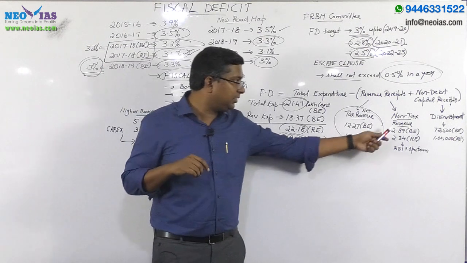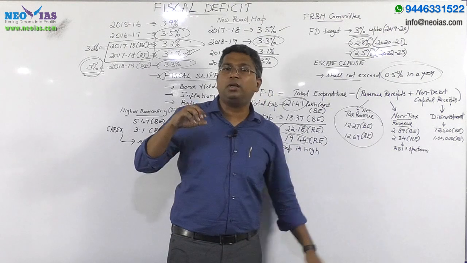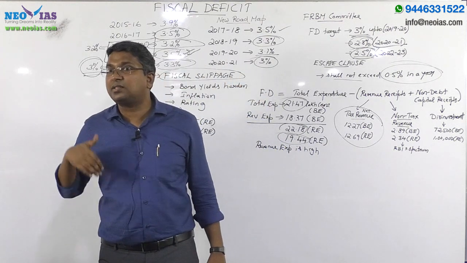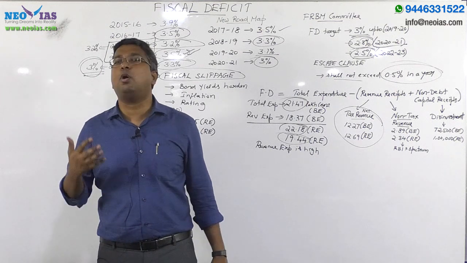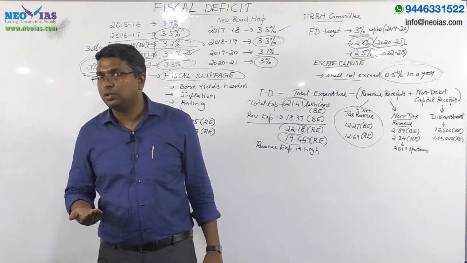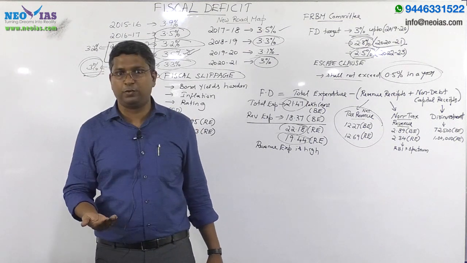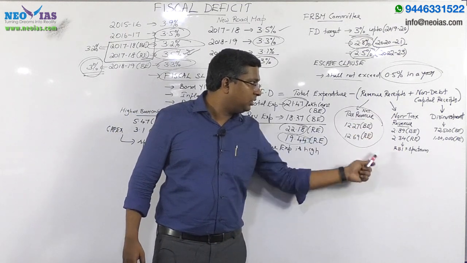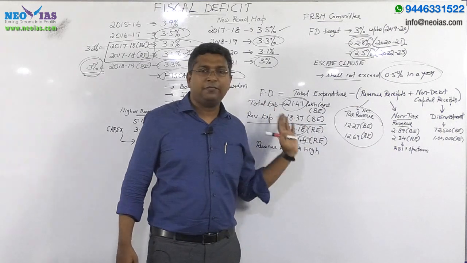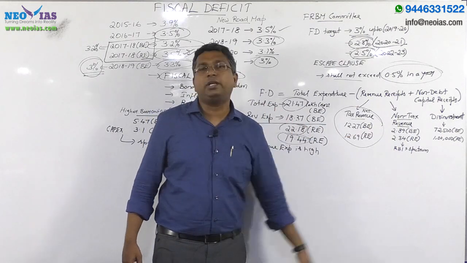Because of this lower non-tax revenue, UPSC may ask this conventional question: which of the following are the components of non-tax revenue? That is a very potential question for your coming prelims. So the second reason for high fiscal deficit is lower non-tax revenue.